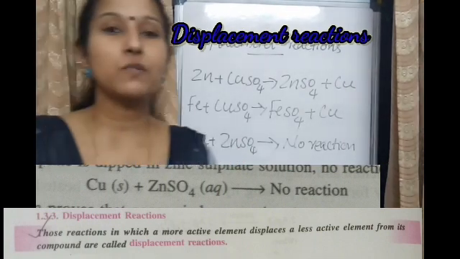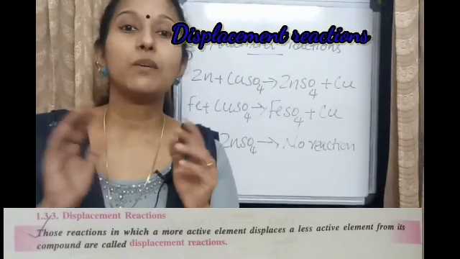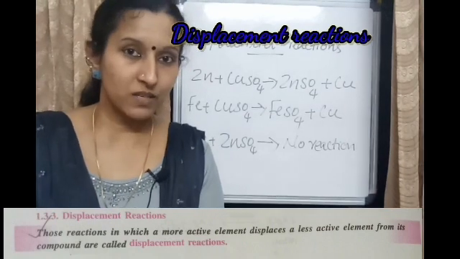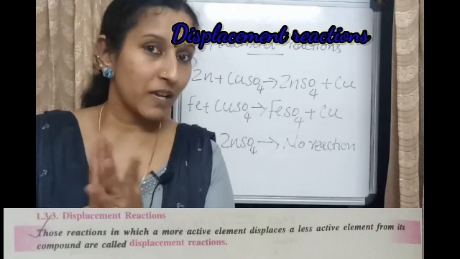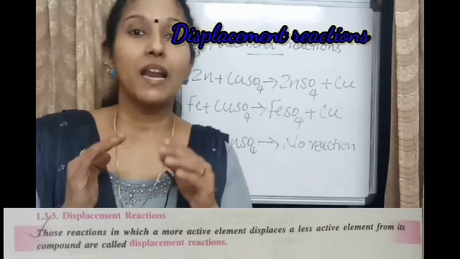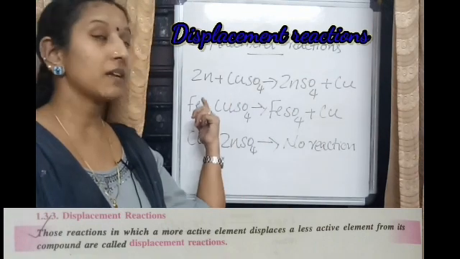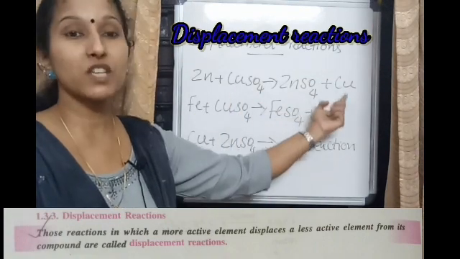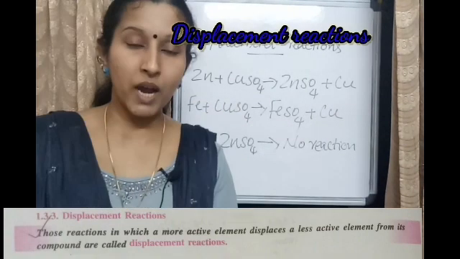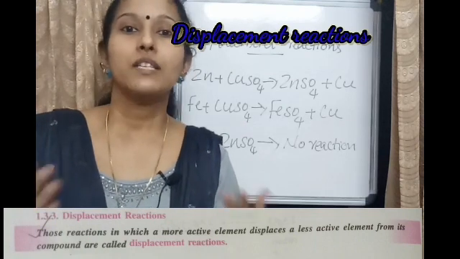So what is a displacement reaction? Displacement reactions are the reactions in which a highly reactive metal displaces a less reactive metal from its compound or solutions. These are the examples: Zn plus CuSO4 gives ZnSO4 plus Cu. Fe plus CuSO4 gives FeSO4 plus Cu. So a highly reactive metal displaces a less reactive metal from its compound or solutions.